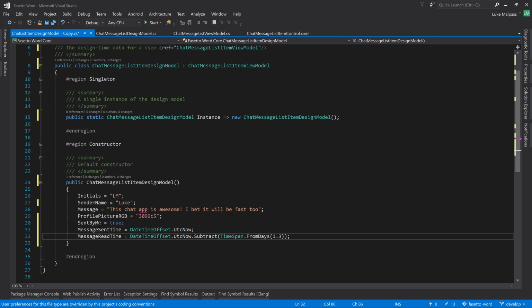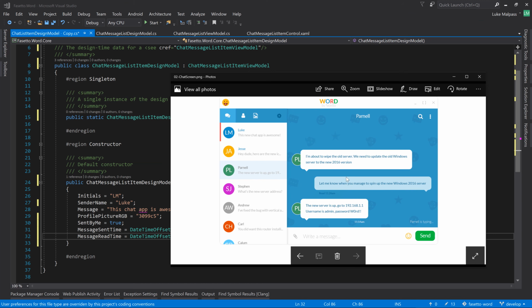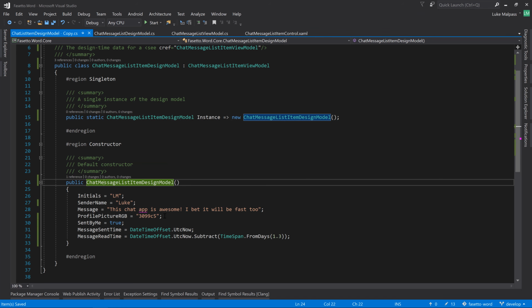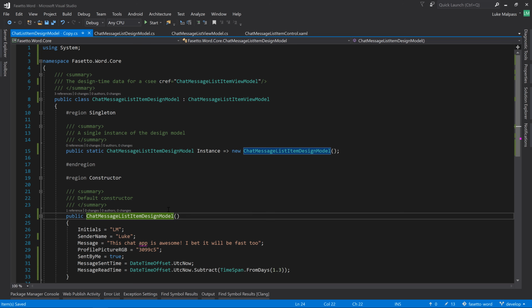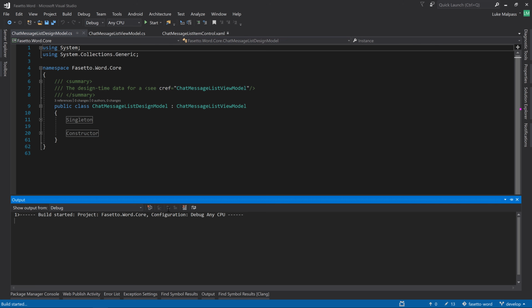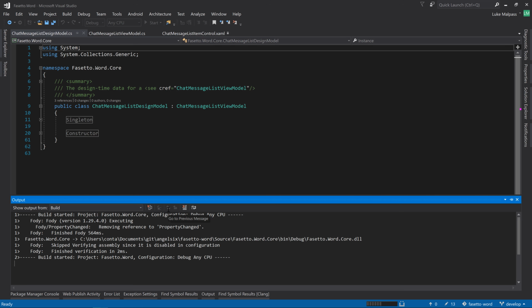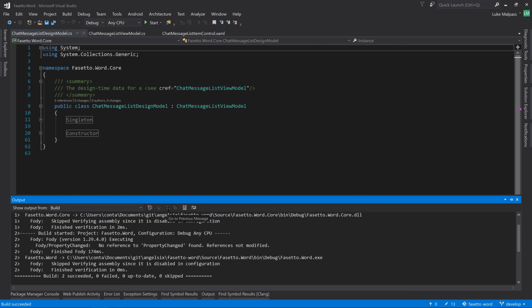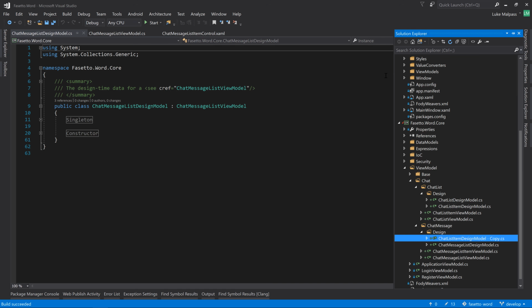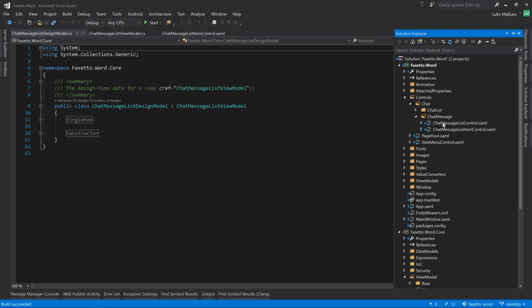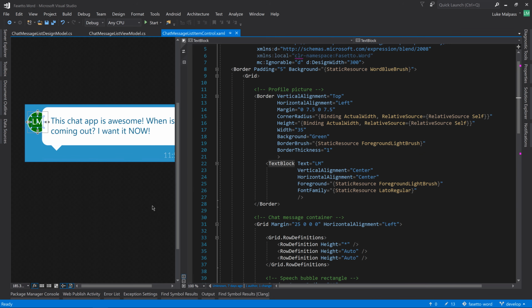So we've got a sent by me, sent time, read time, message. I think that's everything for now. So if we save that, make sure we can compile. Okay, so now we want to open the actual control. So let's start with the item itself.